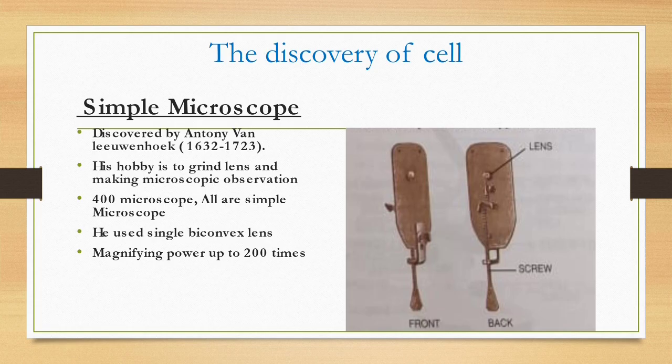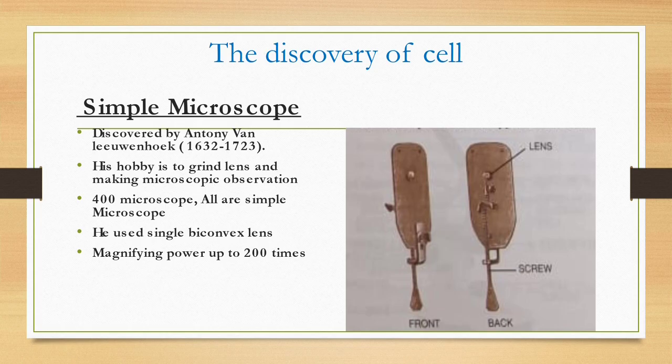So this is the simple microscope. Here, the first figure is the front side of a simple microscope, and the second one is the back side of a simple microscope. First, the eye is to be kept close to the lens. There is a lens, and the eye needs to be kept close to the lens on one side,